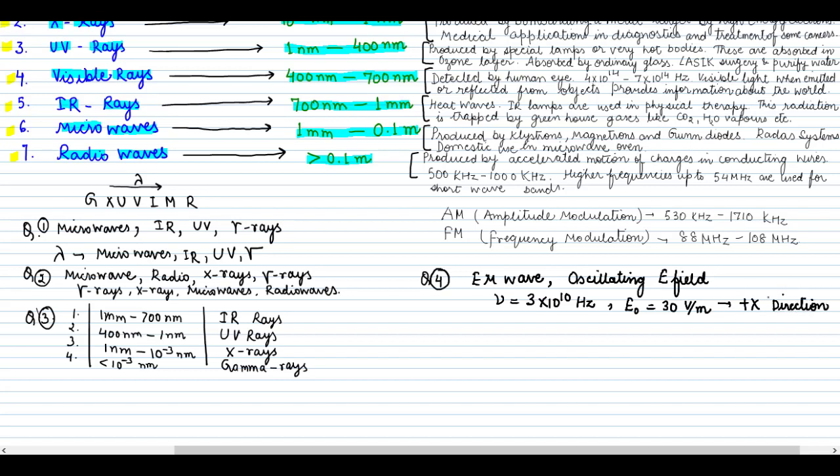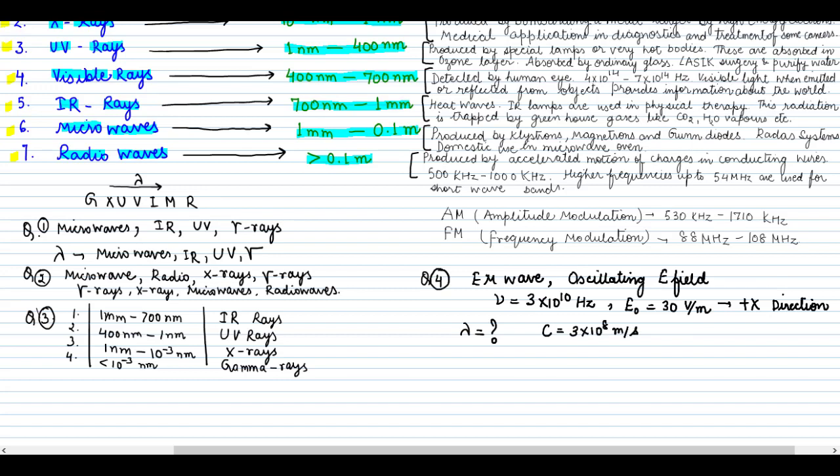We know the frequency, we know the maximum amplitude. Now it is asked, what is the wavelength of the electromagnetic wave? It is very easy to calculate because we know the frequency. Electromagnetic waves always propagate with the velocity of light, so the velocity v is equal to c is equal to 3 into 10 to the power 8 meter per second.